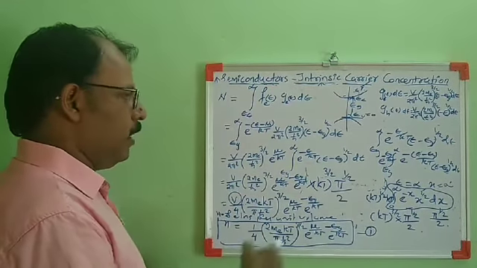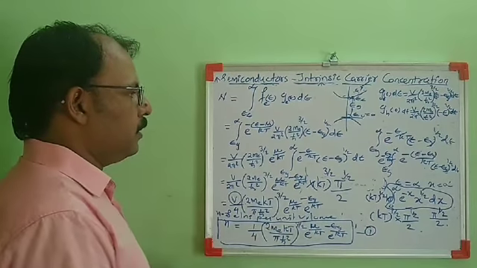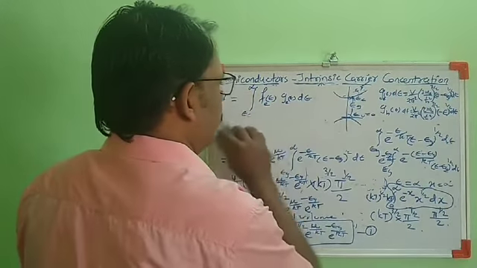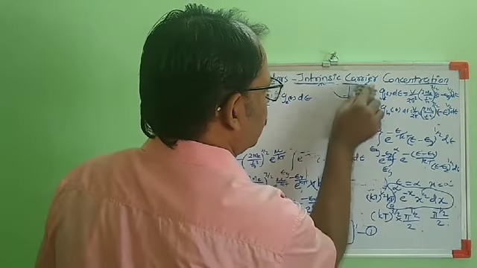Now in a similar way we will calculate the number density of holes in the valence band.